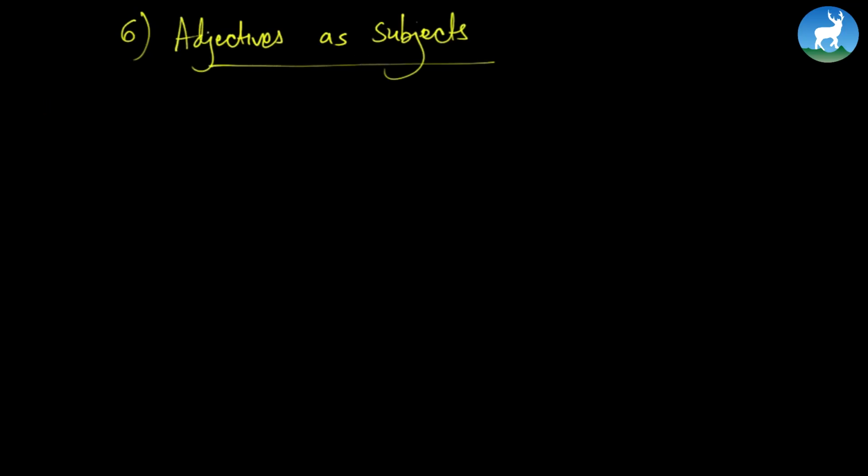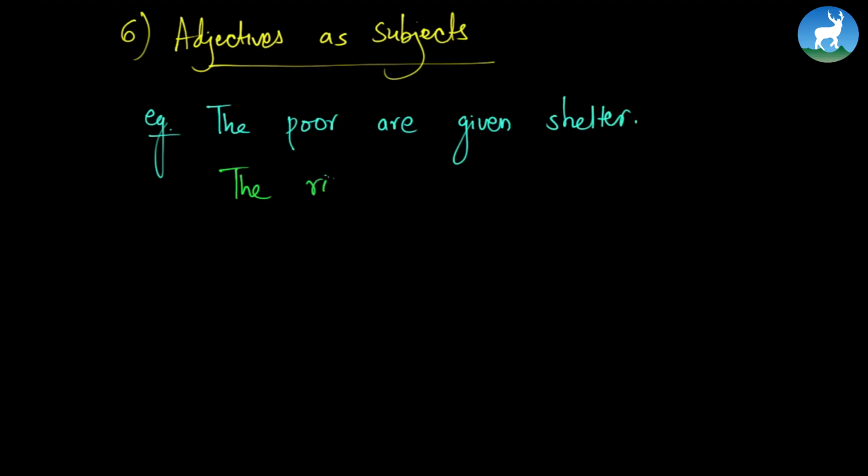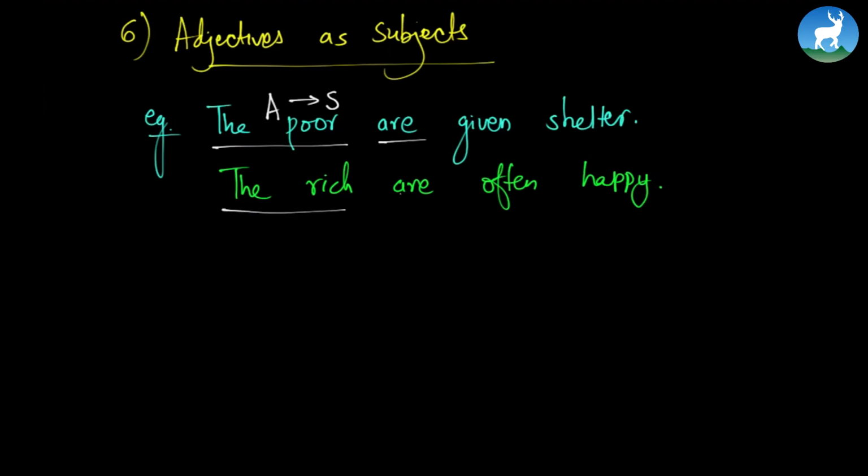Let's go to another rule. We have something called adjectives as subjects. For example, the poor are given shelter. Another example could be the rich are often happy. So if we look at these two examples, you would find the poor and the rich are adjectives and they are acting as subjects, and now it is followed by a plural verb.